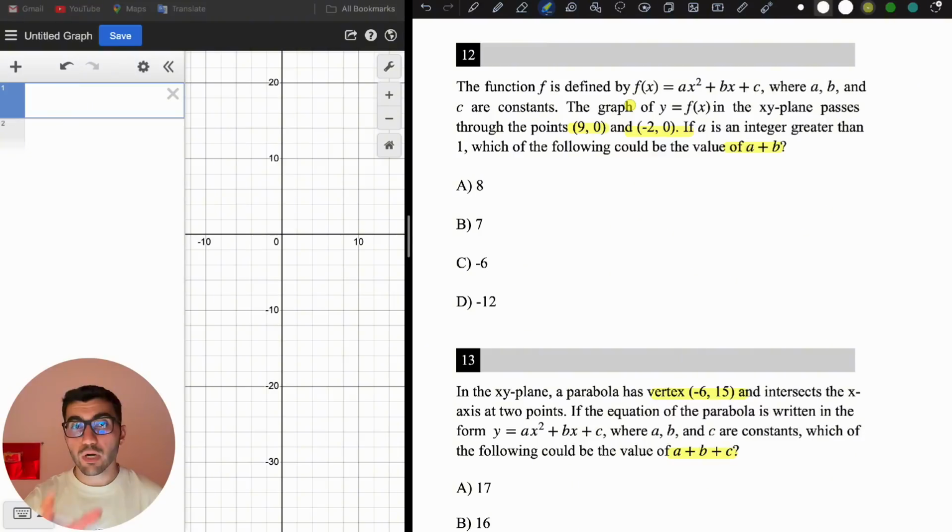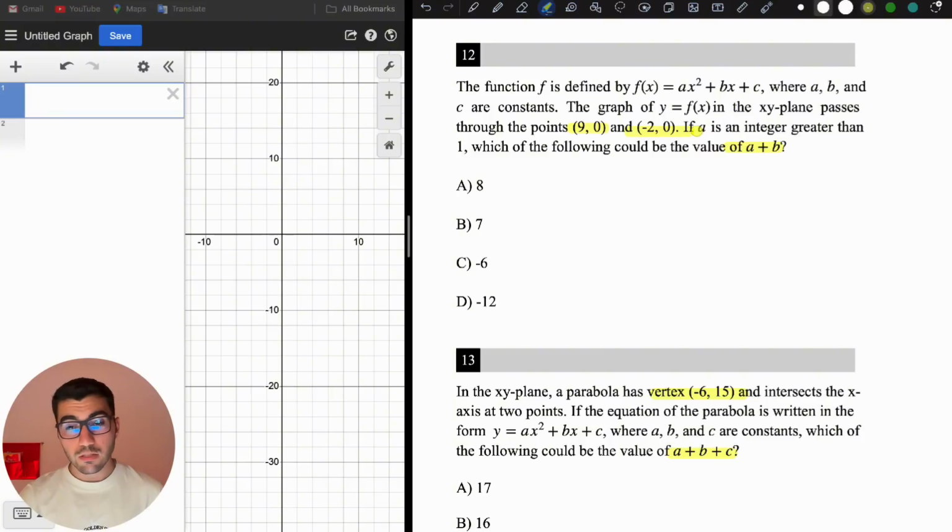In this one, you are given two x-intercepts. As you see, these are x-intercepts, (9, 0) and (-2, 0), since the y-coordinates are 0. So you're given two x-intercepts, or you're going to be given only one vertex of the function, and then being